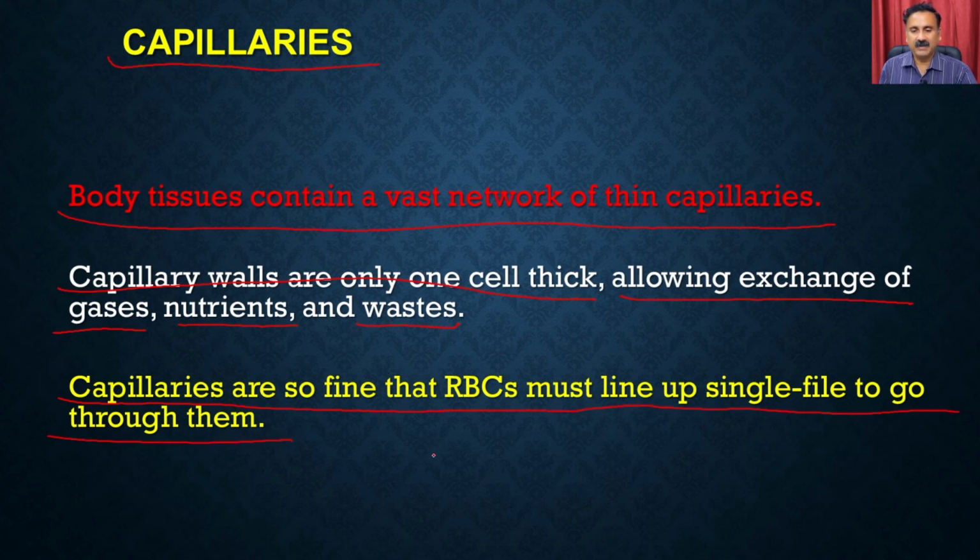through them. So capillaries are very thin, and because of that the blood cells like the RBCs have to travel in a single line. Only then can they reach the last part of the capillaries, and that's how they are able to give away the oxygen and take up the carbon dioxide.